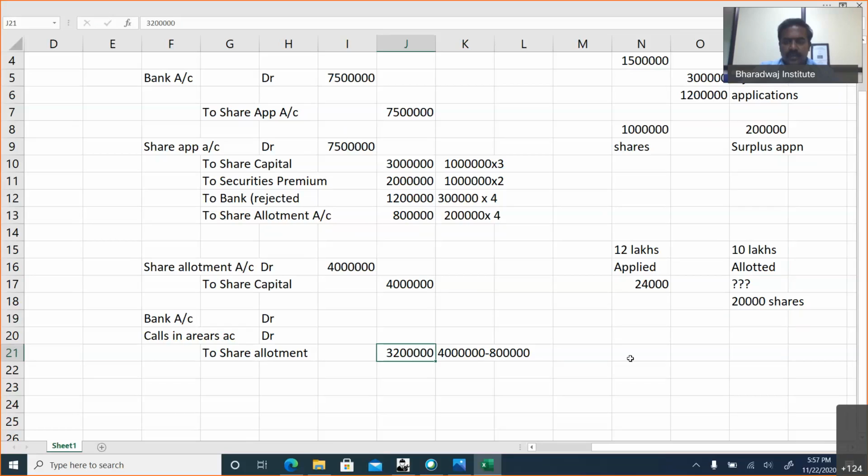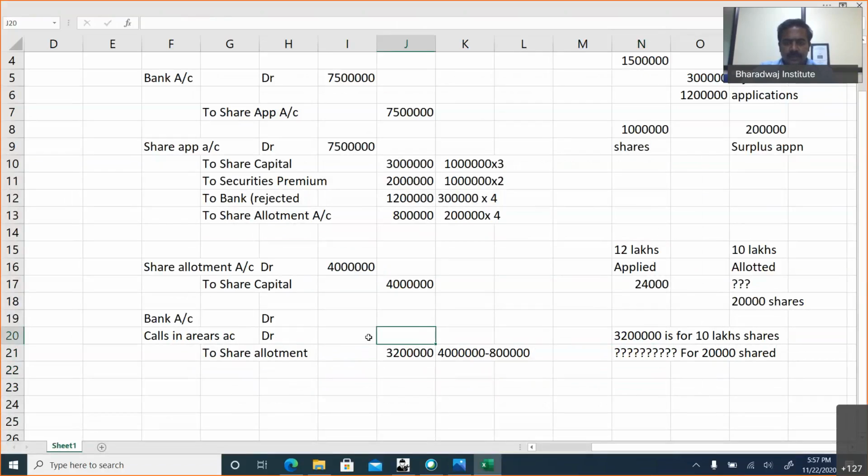Simple. If 32 lakhs is for 10 lakh shares, how much for 20,000 shares? You can work out by shortcut method that we had done in the last question.